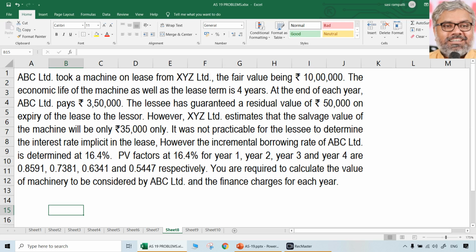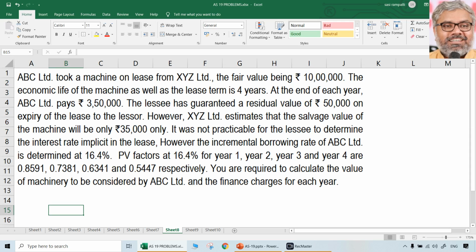It doesn't matter to us. For lessee it doesn't matter. Lessor, whatever he takes. It was not practicable for the lessee to determine the interest rate implicit on lease. However, the incremental borrowing rate of ABC Limited is 16.4%. Okay, no problem. As per AS 19, if we cannot take interest rate implicit on lease, we can take incremental borrowing rate of the lessee also. By the way, ABC Limited is the lessee, XYZ Limited is the lessor in this case.